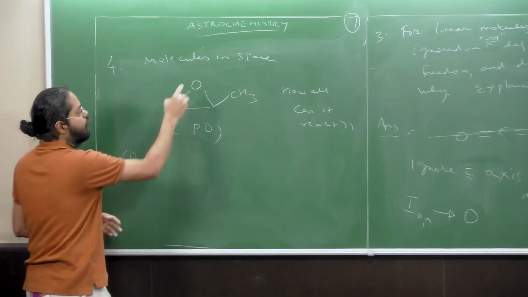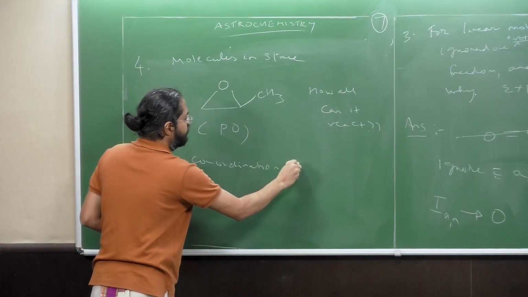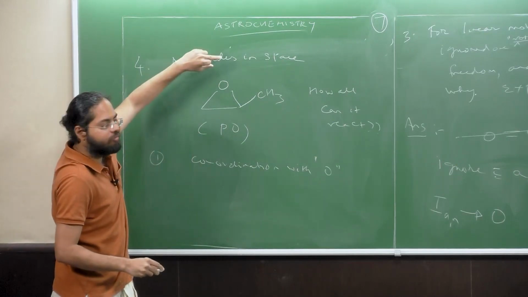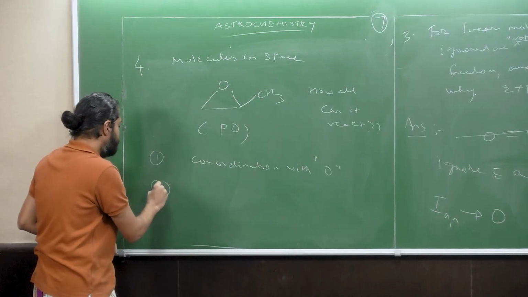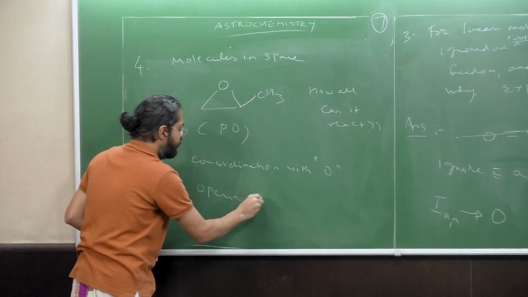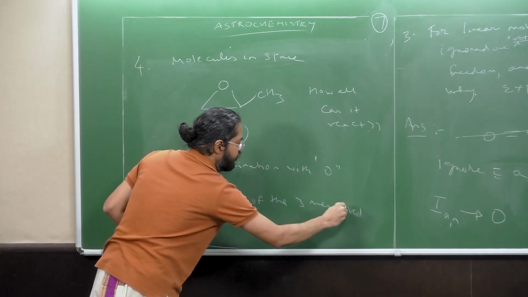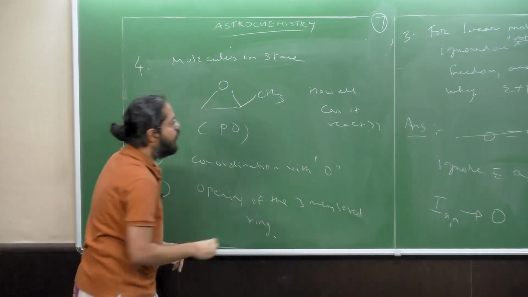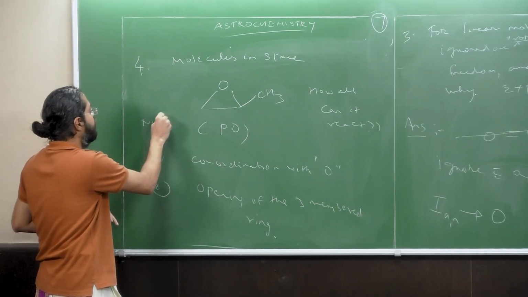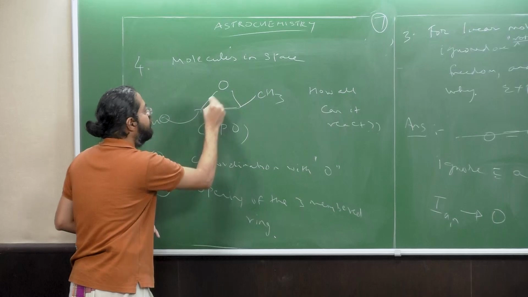Well, one is coordination with oxygen. If you have any electropositive species, such as a metal, you can coordinate with oxygen. The other mode is going to be via opening of the ring. Well, how can that happen? Say, for example, you have some nucleophilic species attaching here. Now, this will relieve the ring of its strain.